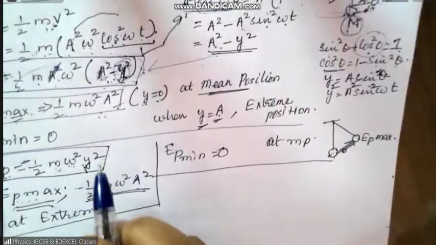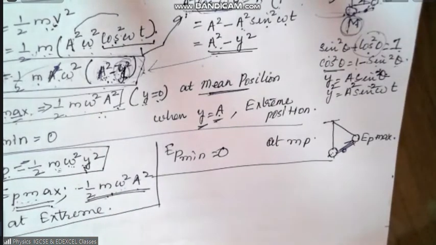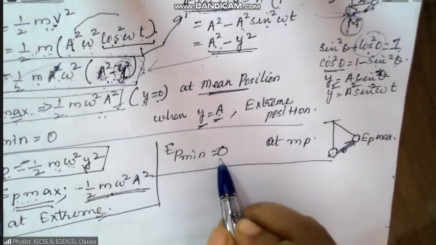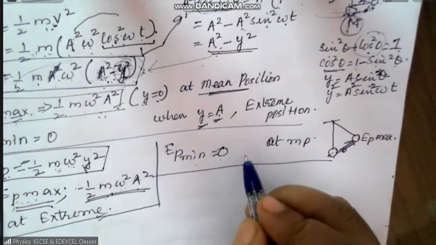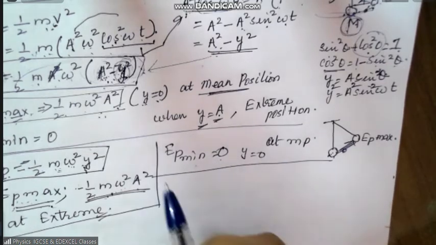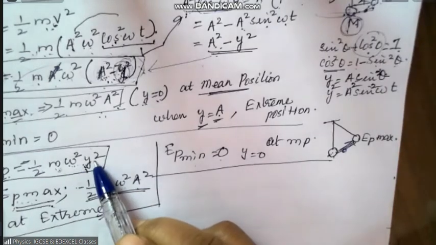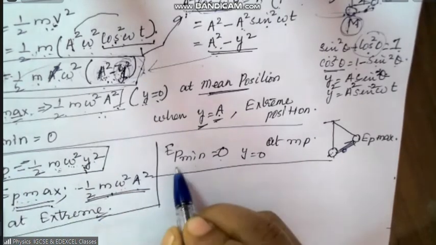Potential energy is half m omega square y square. And this is potential energy at the extreme. Potential energy is minimum when y is equal to 0. When y is equal to 0, then this is zero.